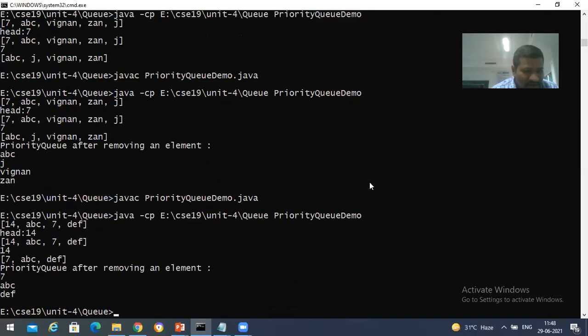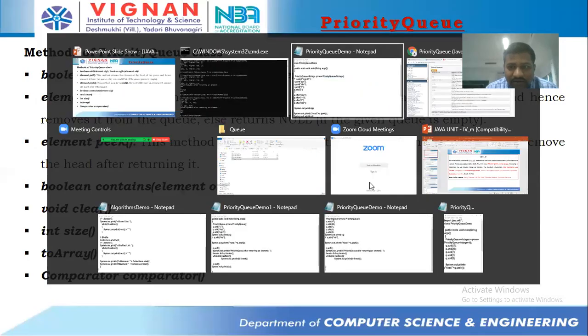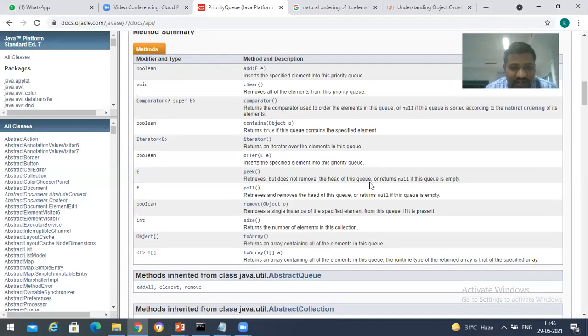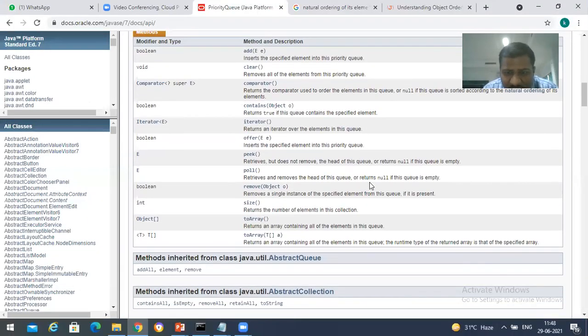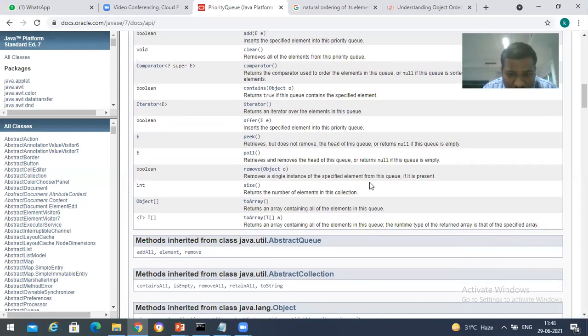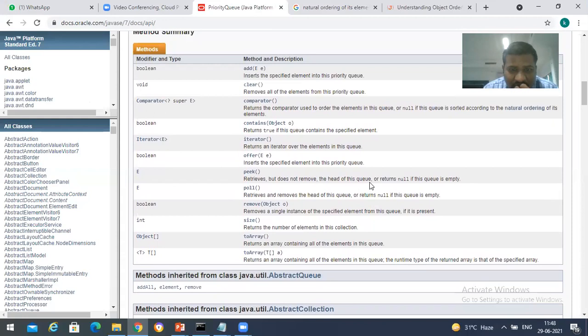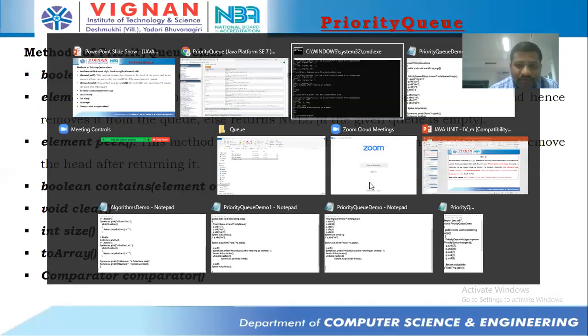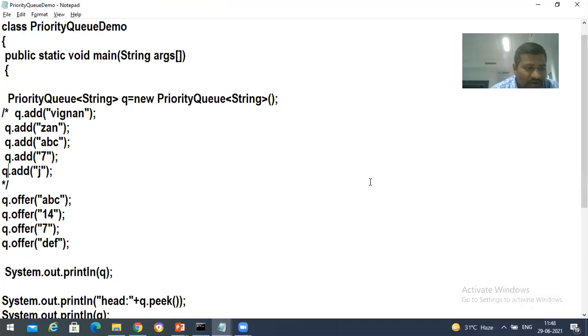After performing poll, then only it's going to happen. Poll function is it? Okay, I will look into it and I will get back to you about this. Okay. And offer also not working properly. But after performing poll, we are getting an expected output over there. Let's try to use both. What will happen?